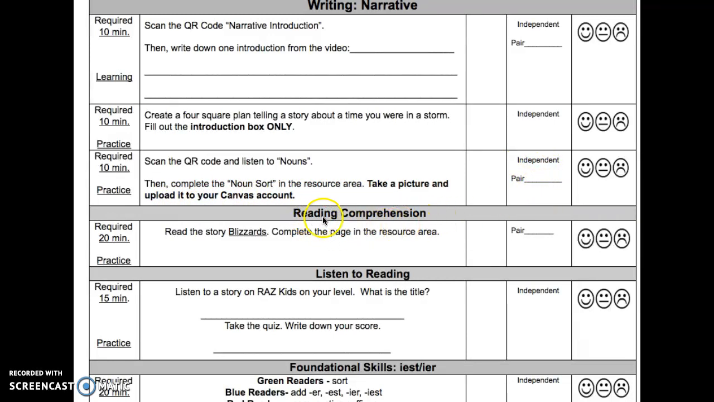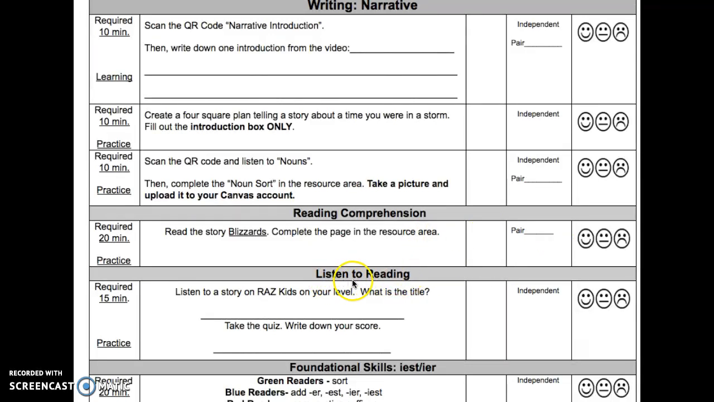The next section is reading comprehension. This is required for 20 minutes. It is practice. Read the story Blizzards. Complete the page in the resource area. This can be done as a pair.